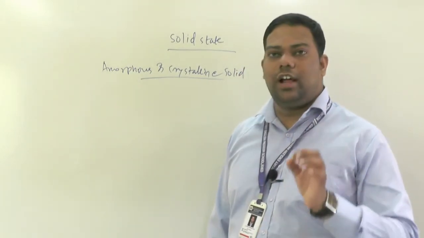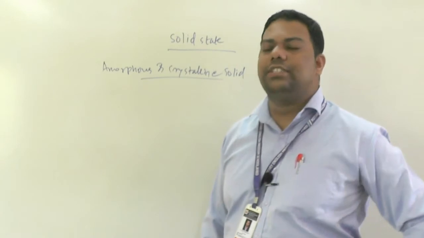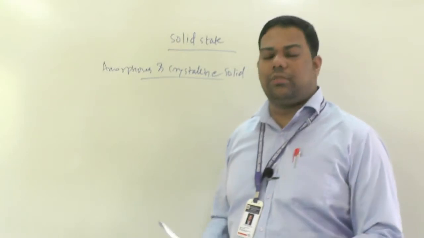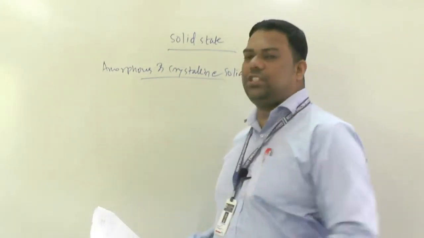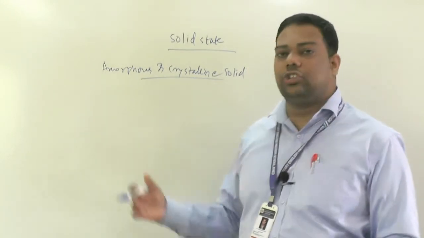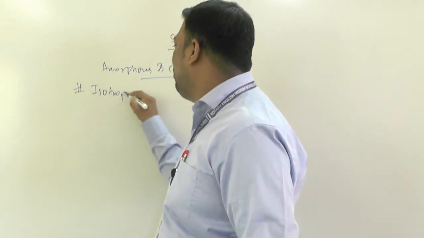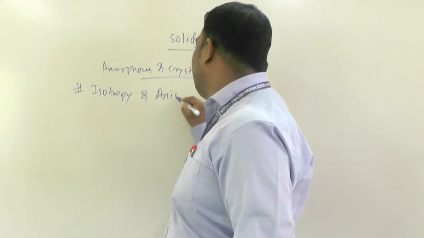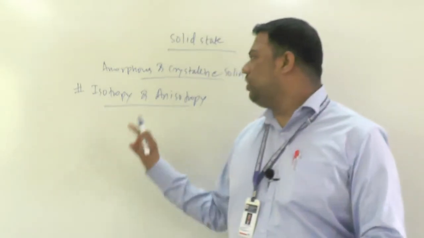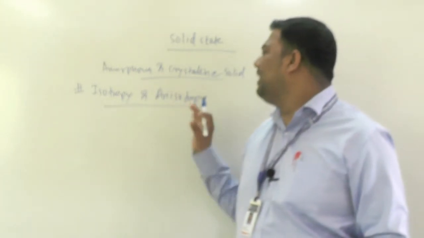Focus on the points I am dealing with here and prepare accordingly. For amorphous and crystalline solids, focus on the basic terminologies and the differences between them. In crystalline solids, you have isotropy and anisotropy. You have to focus on these definitions and the properties of isotropic and anisotropic.